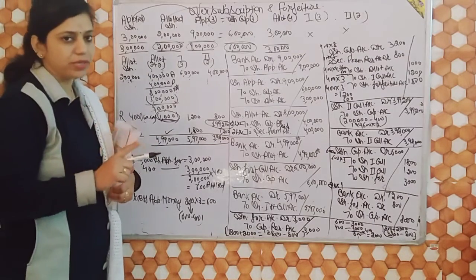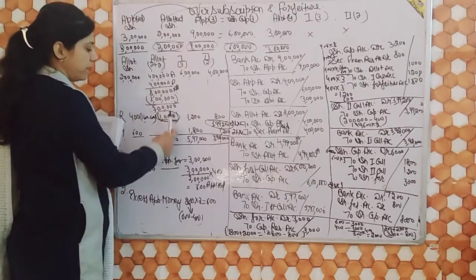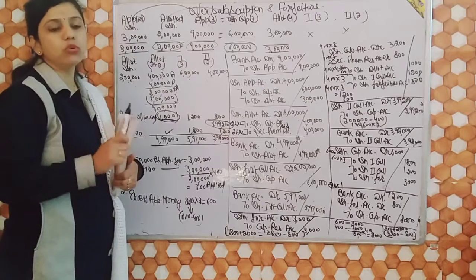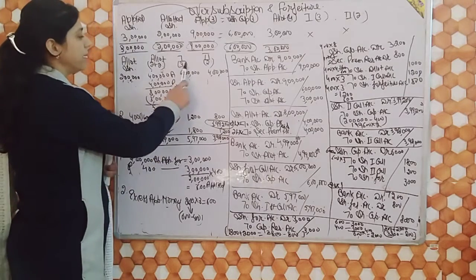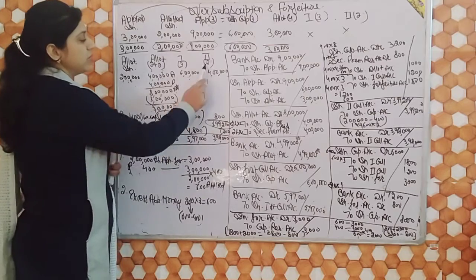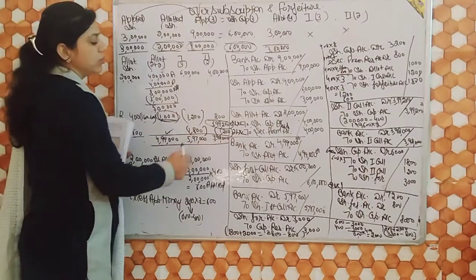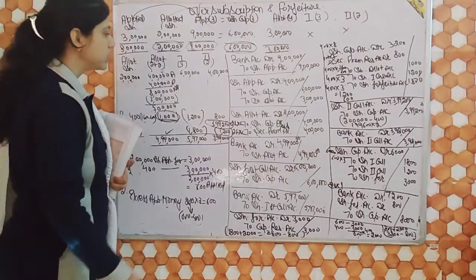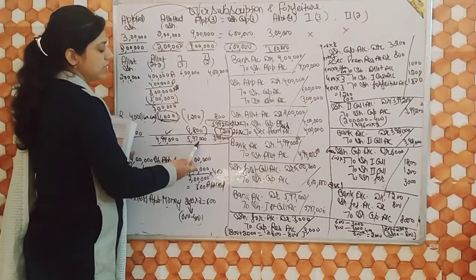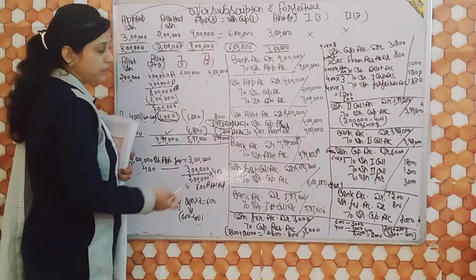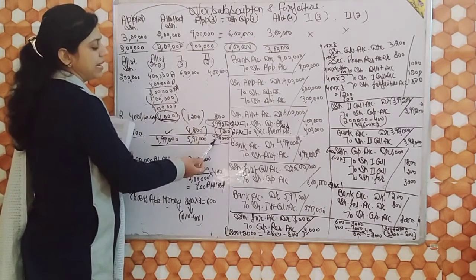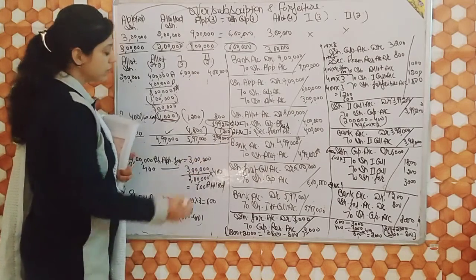There is one more person, that is M, who is the holder of 600 shares. Holder means allotted shares. He pays all allotment. That means there is no problem in allotment. But he does not pay 2 calls. That means 600 multiply 3, 1800 is not received on first call. And 600 multiply 2, 1200 is not received on second call. So how will you adjust? 6 lakh minus 3000, that is equal to 5 lakh 97,000. And 4 lakh minus 1200 minus 800, that is 3 lakh 98,000.